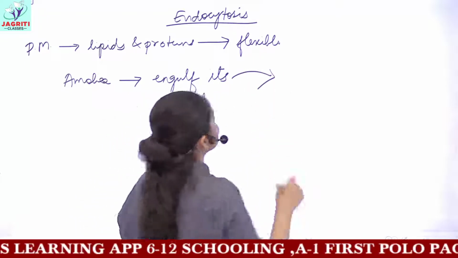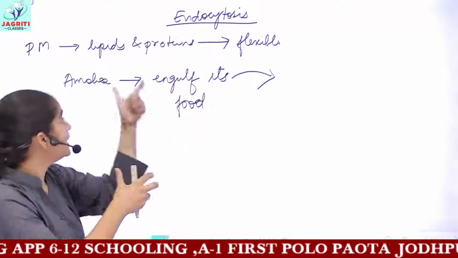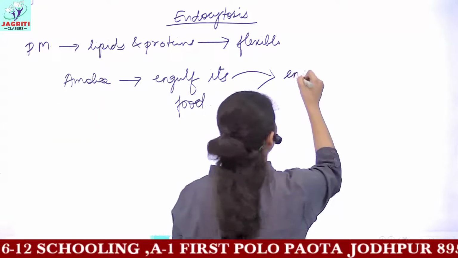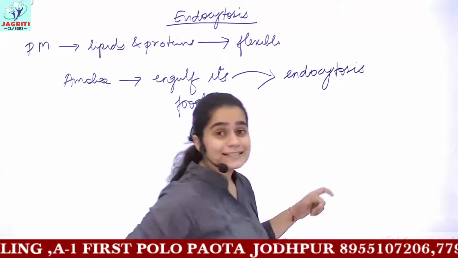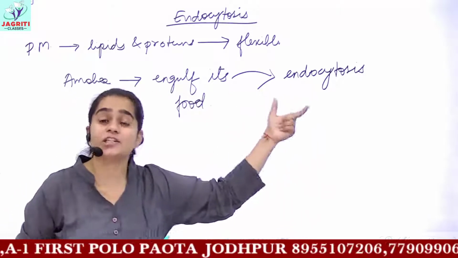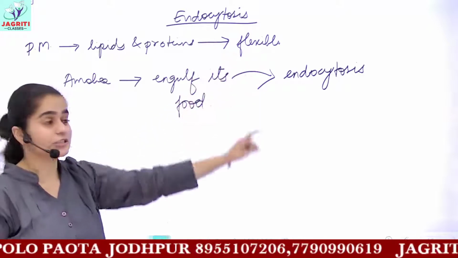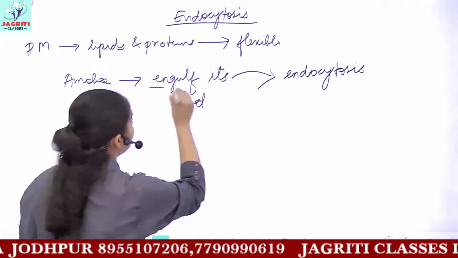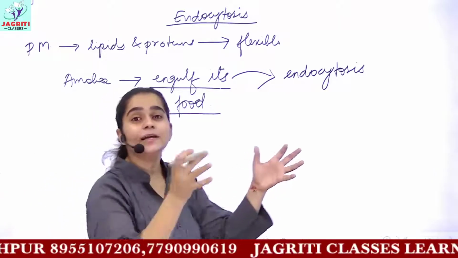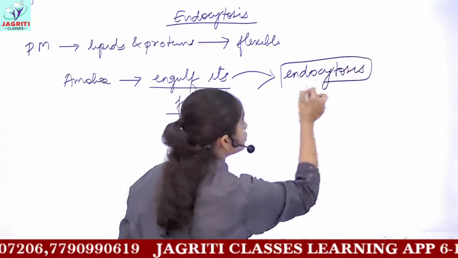This process of ingestion or engulfing of food by amoeba is referred to as endocytosis. So this is the explanation of the definition given in your books: endocytosis is the process when amoeba engulfs its nearby food. This phenomenon is called endocytosis.